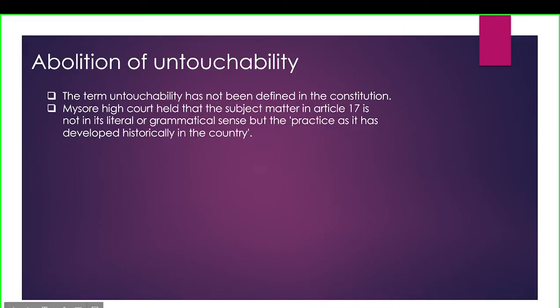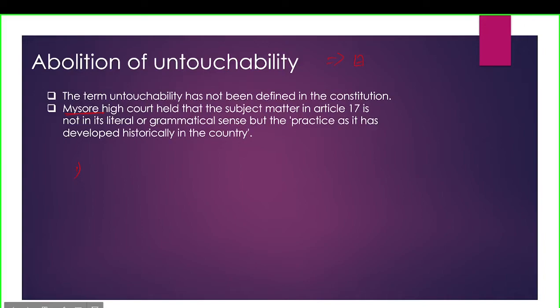Then comes abolition of untouchability, Article 17. Under this, the term untouchability has not been defined in the Constitution, but it has been defined by the Mysore High Court, which says that the subject matter in Article 17 is not in its literal or grammatical sense, but the practice as it has been developed historically in the country. So that means untouchability does not mean not literally touching them or something like that.